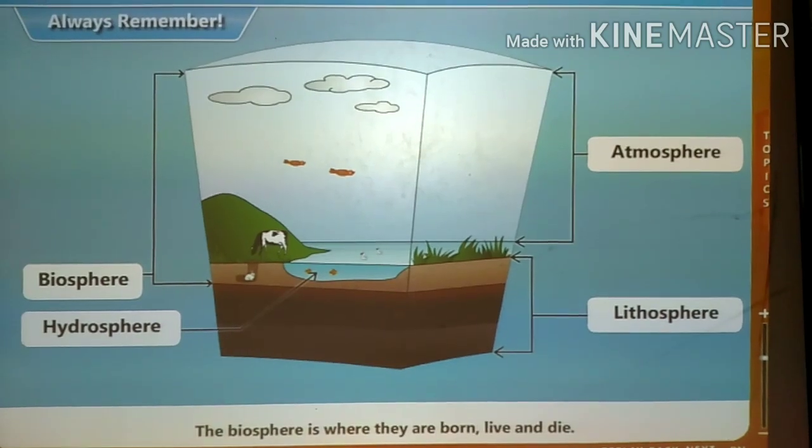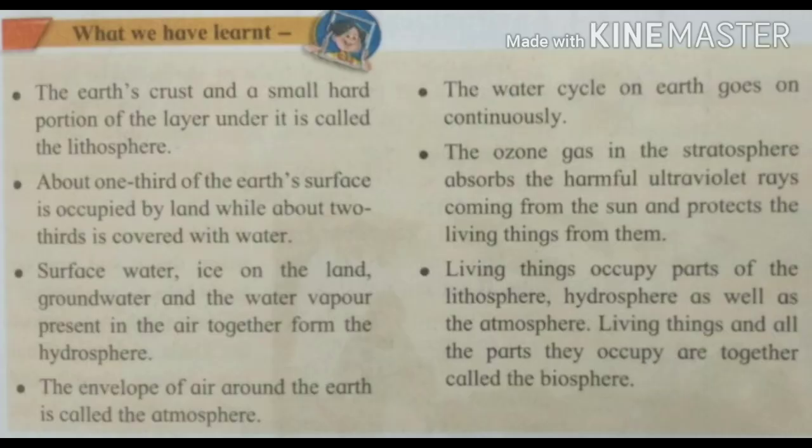What we have learned today: the earth's crust and a small hard portion of the layer below it is called the lithosphere. About one-third of the earth's surface is occupied by land, while about two-thirds is covered with water. Surface water, ice on the land, groundwater, and the water vapor present in the air together form the hydrosphere. The envelope of air around the earth is called the atmosphere. The water cycle on the earth goes on continuously.